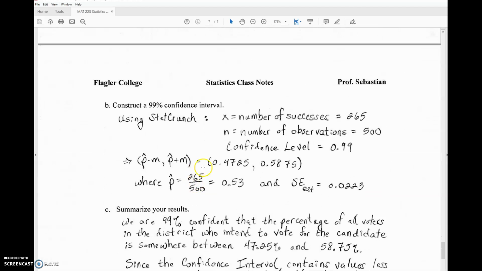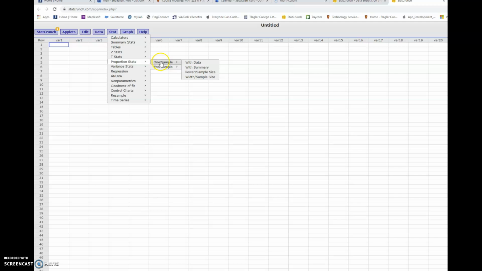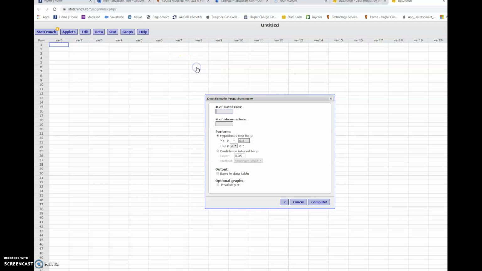Okay, so we're going to use StatCrunch one more time. We have to put in the number of successes, which was 265, and the number of observations, which is 500, the sample size, and the confidence level of 0.99. Go to StatCrunch. Remember, we do this by going to Stat, Proportion Stats, one sample, and we don't have the data like you do with your projects, so we just use the with summary option.